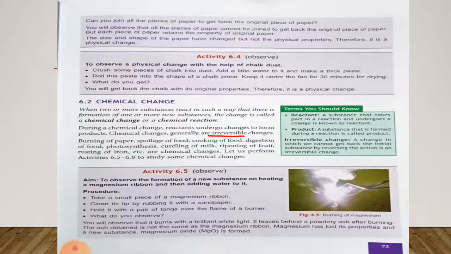Here magnesium reacts with oxygen and forms magnesium oxide. Here you can see the formula of magnesium oxide. So here you can see the new substance is forming, and you can see that this change is a chemical change.